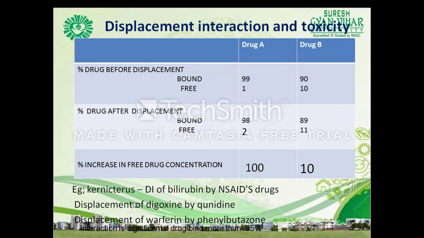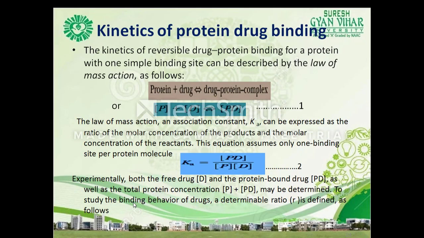The extent to which the free plasma drug concentration of drugs with different volume of distribution values will change, right? So this is displacement, interaction, and toxicity. Then coming to the kinetics of protein drug binding. Okay, so this we'll discuss in the next class.